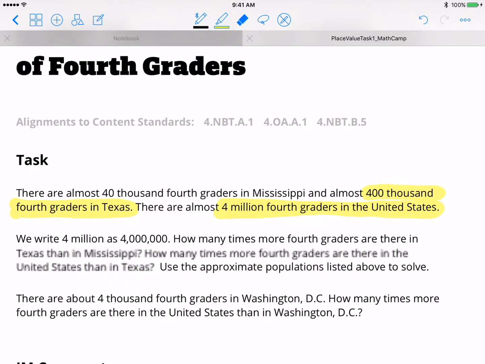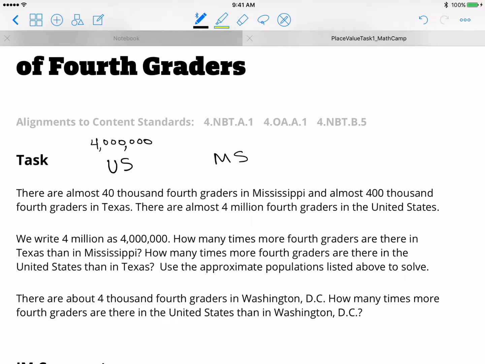Let's erase all this. So my question is, let's compare the United States, which is 4 million, to Mississippi, which is 40,000. Again, which number is bigger? 4 million. So I'm moving to the left in my place value chart as I compare. So I'm going to line up my numbers again.